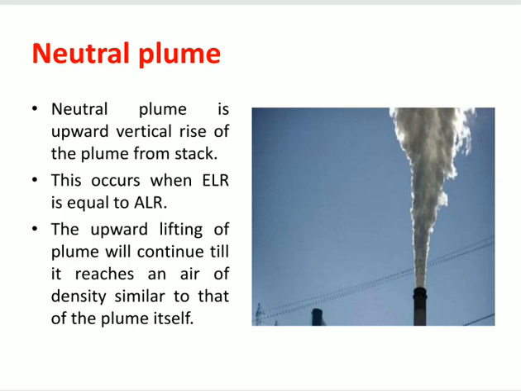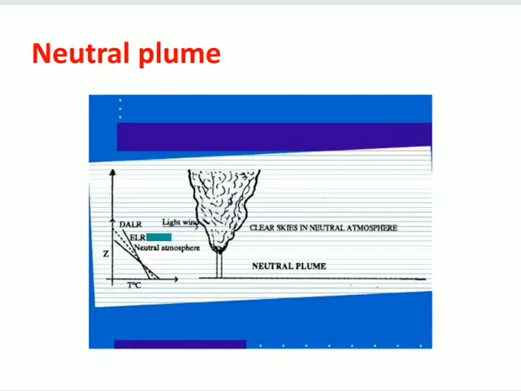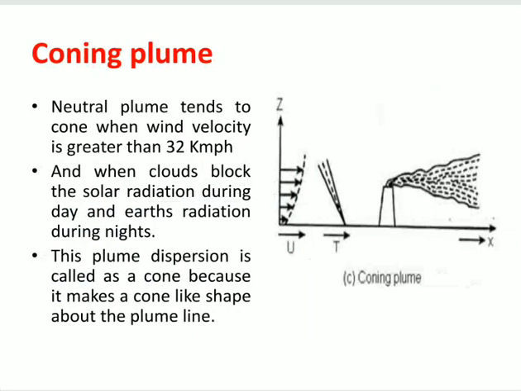You can see here neutral plume is upward vertical rise of the plume from stack. This occurs when environmental lapse rate is equal to adiabatic lapse rate. The upward lifting of plume will continue till it reaches an air of density similar to that of the plume itself. So see that this is the neutral plume. Pollutants from chimney entered in atmosphere and they are traveling in vertical direction.